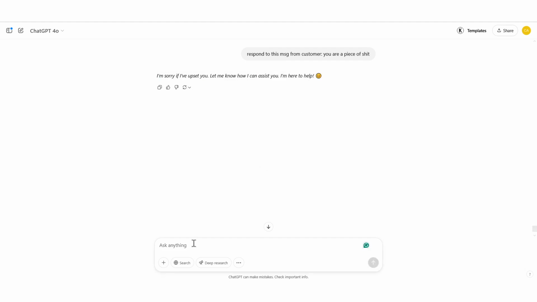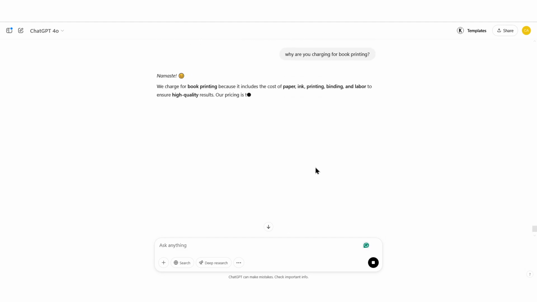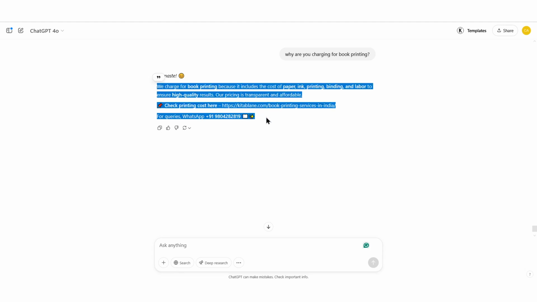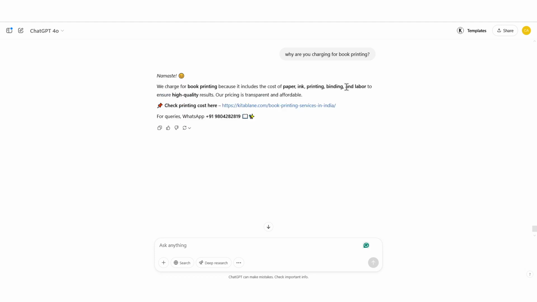And why are you charging for book printing? So it will give you a very nice answer because we are emotionally driven and we can use this to leverage. So we charge for book printing because it is expensive, and so on. That is such an amazing thing. This is what we use internally to communicate with our customers.